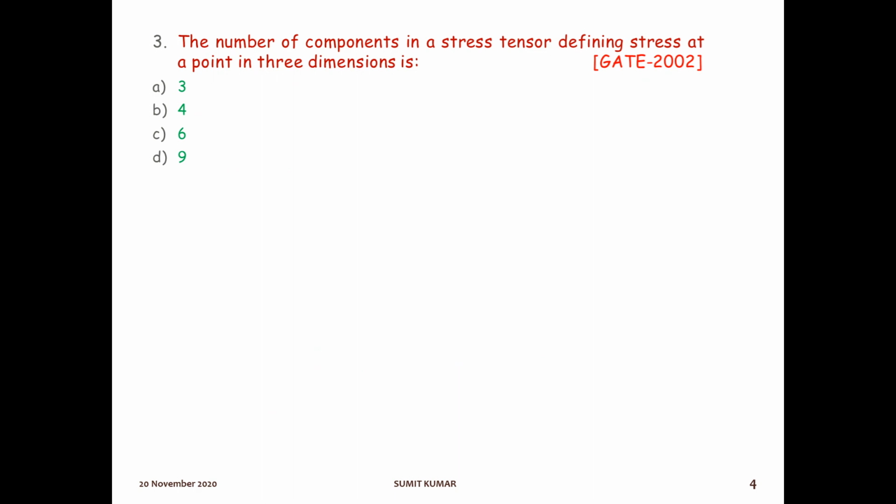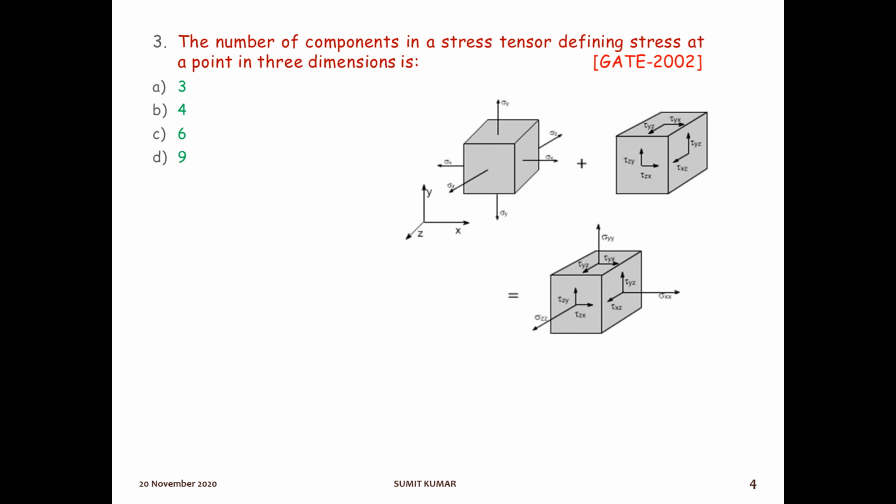The next question is the number of components in a stress tensor defining a stress at a point in 3 dimensions. So it is asking what is the total number of stress tensor components in 3D. So we know, suppose this is a block.